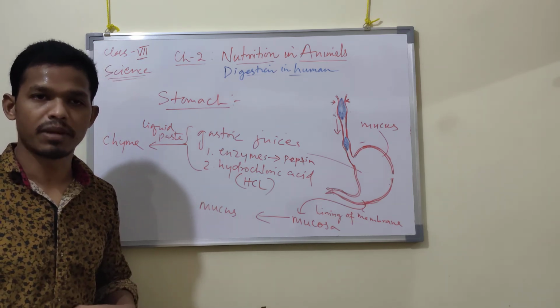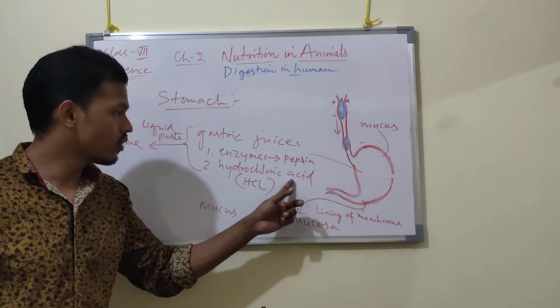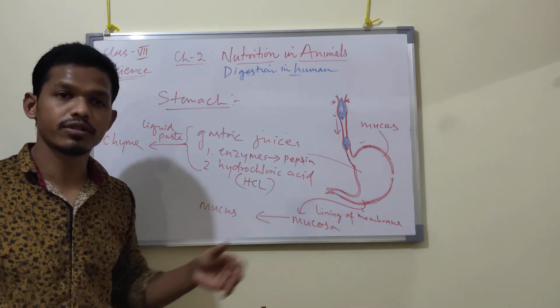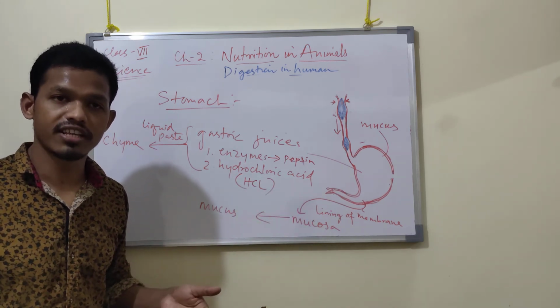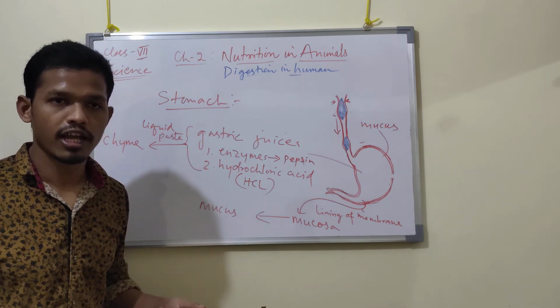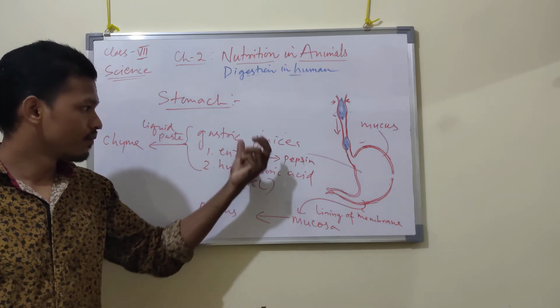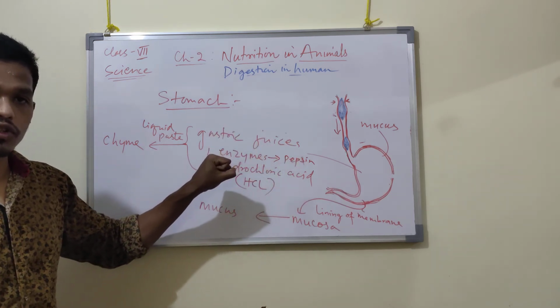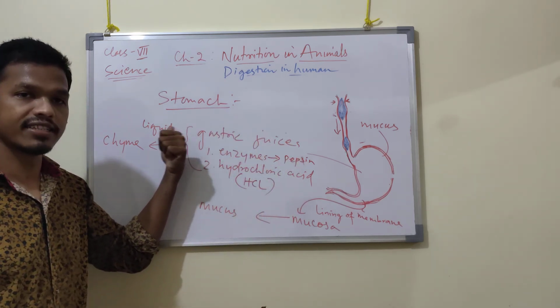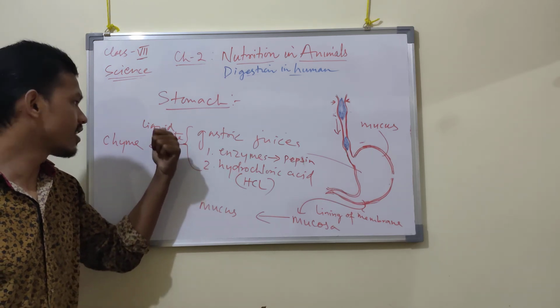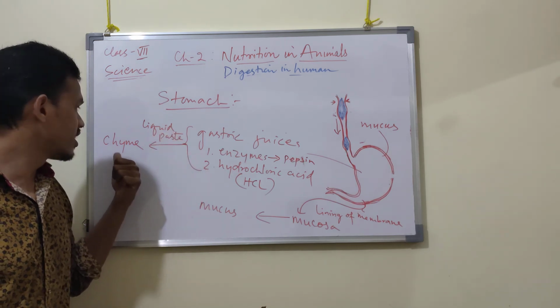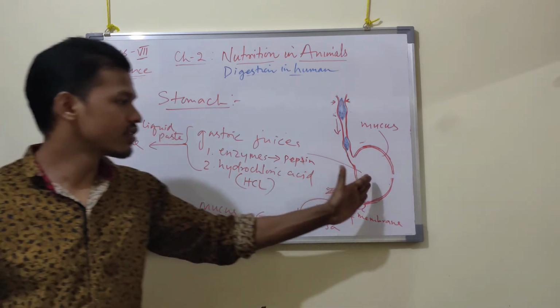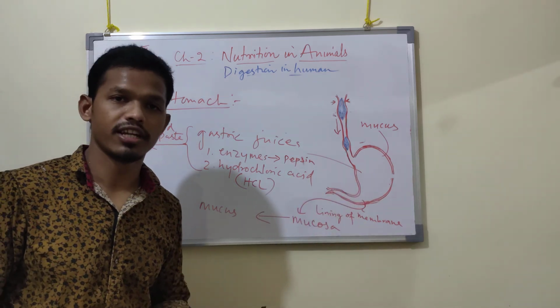Hydrochloric acid also helps in further digestion and churning of food. Together, the enzymes and hydrochloric acid make the food particles into a liquid state, called chyme. After that, the chyme leaves the stomach and enters into the small intestine.